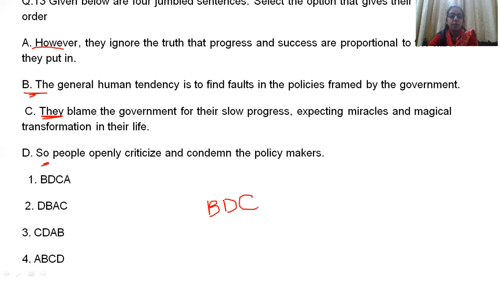And they blame the government for their slow progress, expecting miracles and magical transformation in their life. However, they ignore the truth that progress and success are proportional to the labor they put in. So the correct answer is number 1, BDCA.